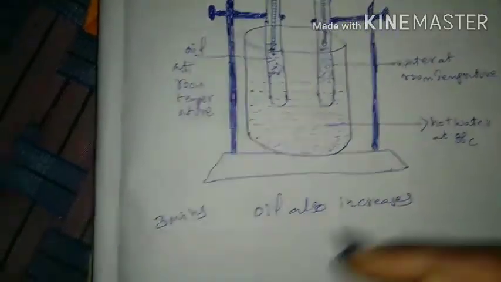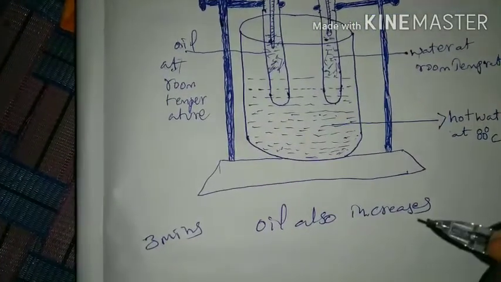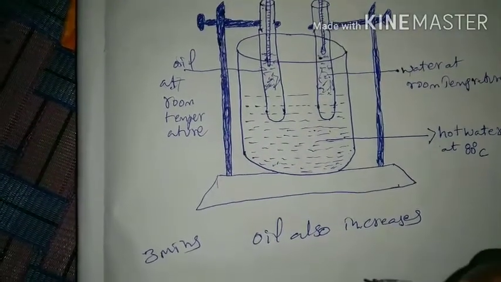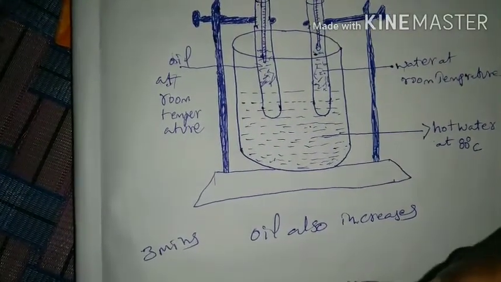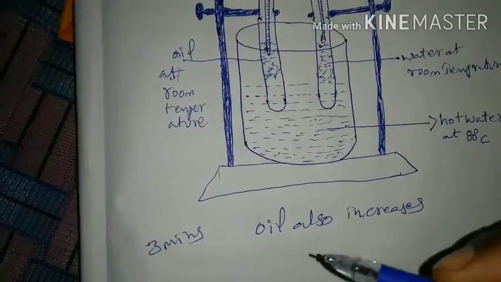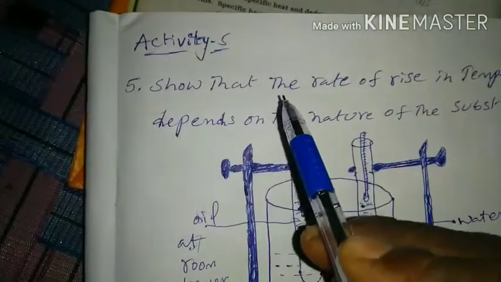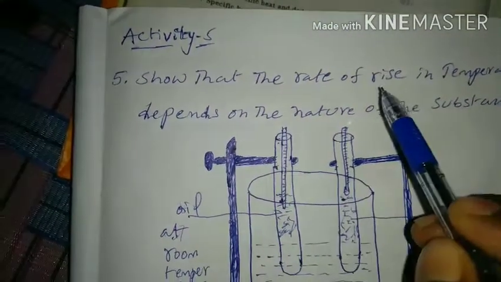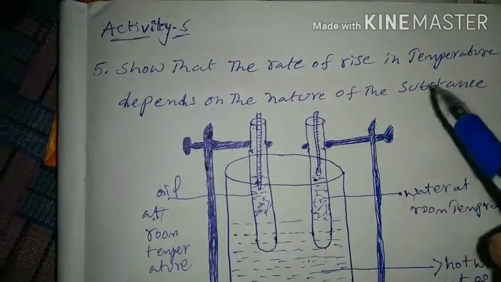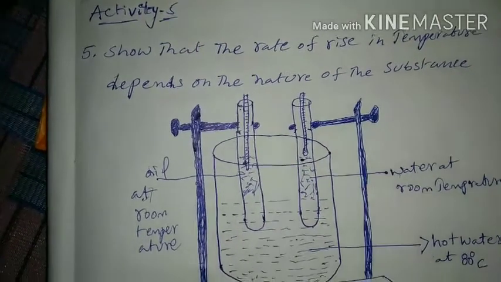This is the conclusion: the rate of rise in temperature depends on the nature of the substance. Look at the question and this conclusion. This is activity 5.